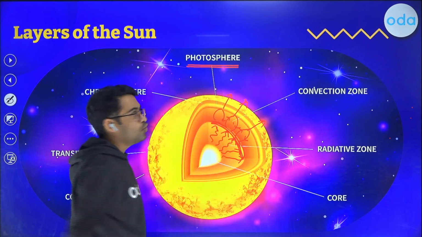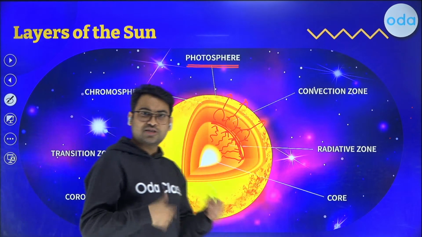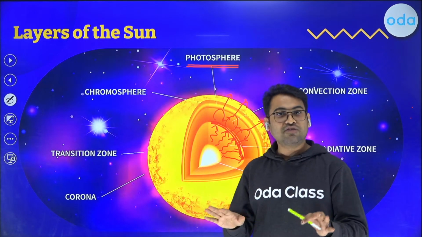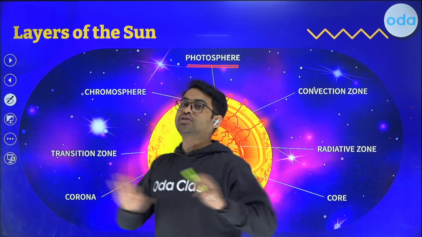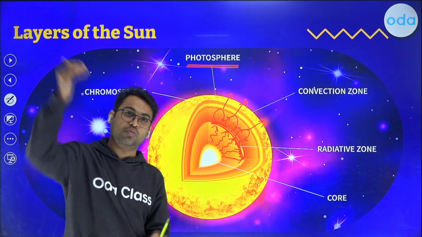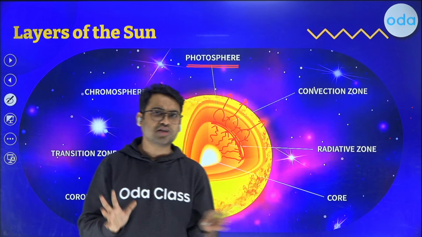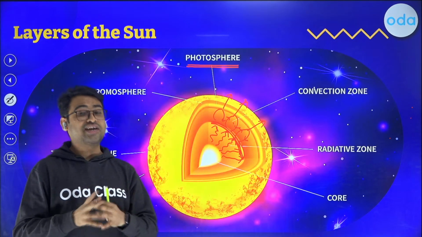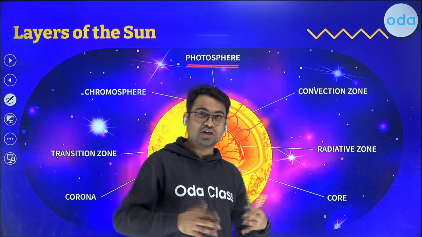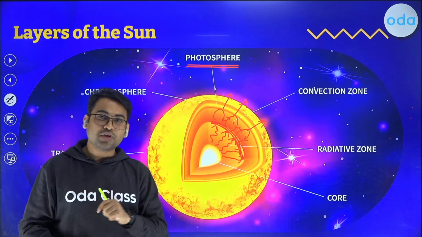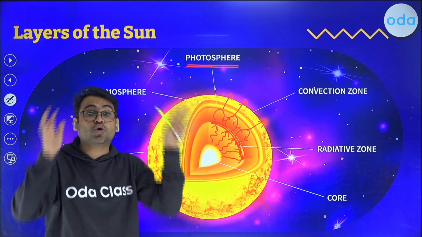And what is this photosphere? Let me explain it in a way which you might be able to relate to. Generally, we say that Earth's atmosphere is transparent, that we are able to see stars, the sun, the moon, a lot of things. But if it's a very smoggy day and you're not able to see all the things outside, then what do you say? You say that now it has turned opaque.